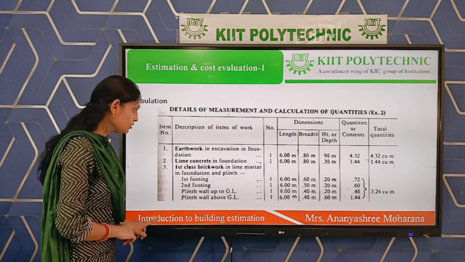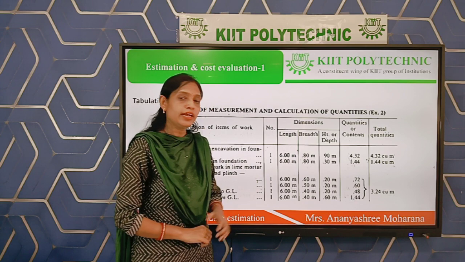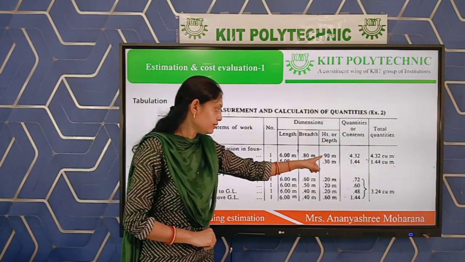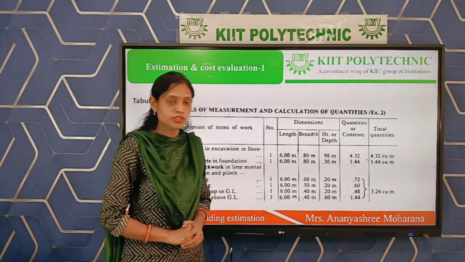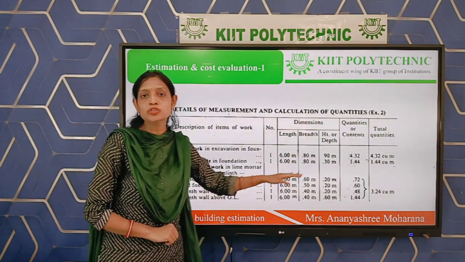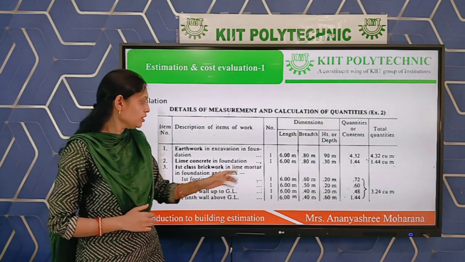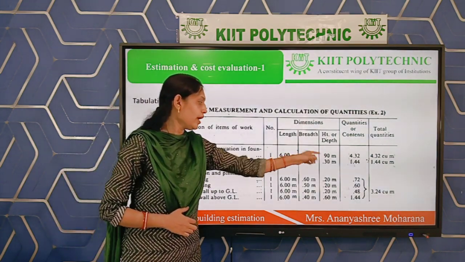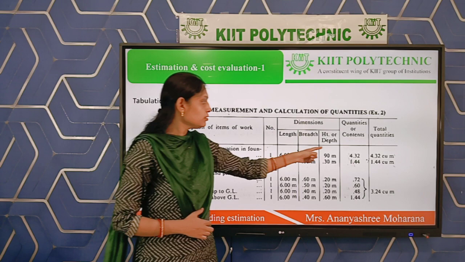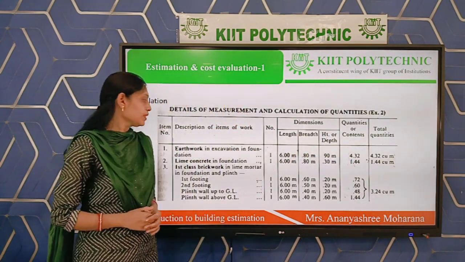As you can see, the depth of the foundation is 0.9 meter. Simply multiply, because we have to find the volume: length into breadth into height into number, and the quantity will be 4.32 meter cube.